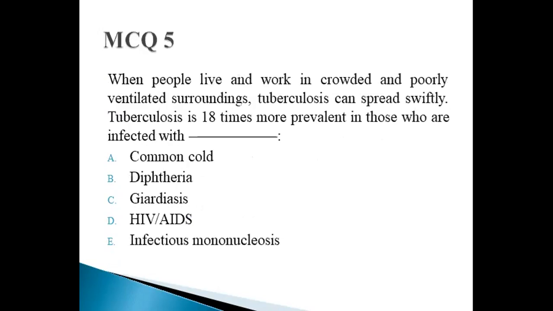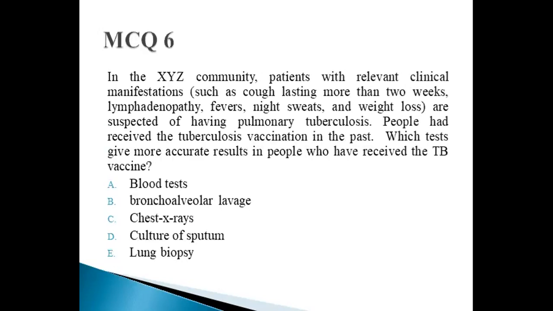MCQ 5. When people live and work in crowded and poorly ventilated surroundings, tuberculosis can spread swiftly. TB is 18 times more prevalent in those who are infected with dash. A. common cold, B. diphtheria, C. giardiasis, D. HIV/AIDS, or E. infectious mononucleosis. D, delta, will be the correct option according to WHO. Tuberculosis is 18 times more prevalent in those infected with HIV or AIDS.